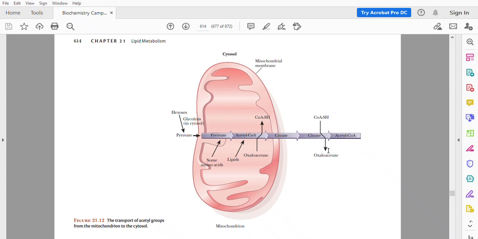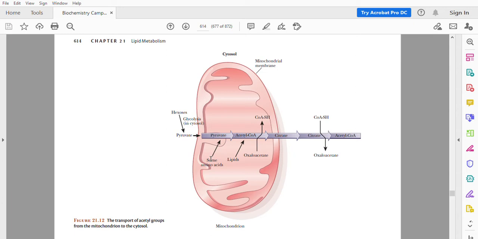In this lesson, we are going to see how the acetyl-CoA required for the synthesis of fatty acids is transported from the mitochondrion to the cytoplasm. As you know, the fatty acids are made using acetyl coenzyme A as the building block.